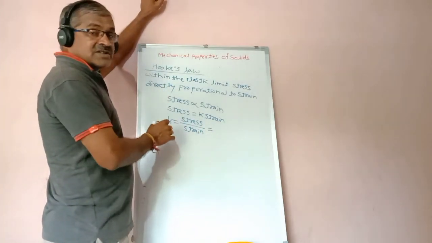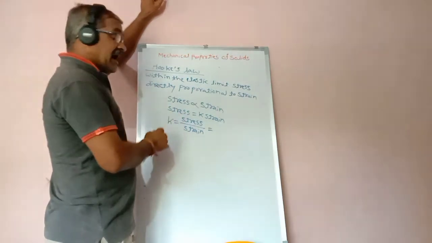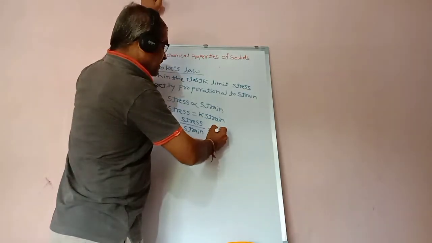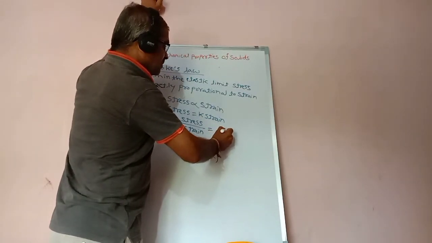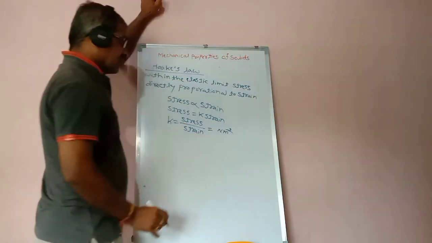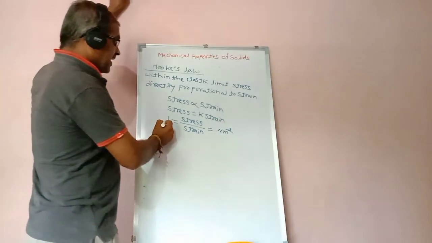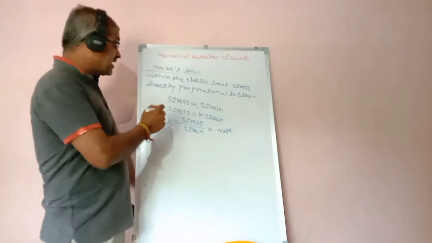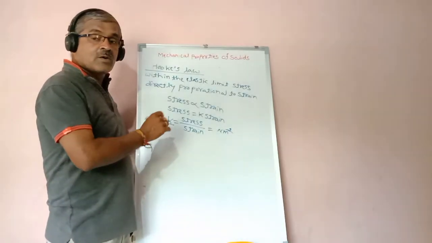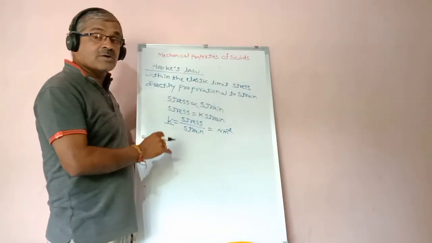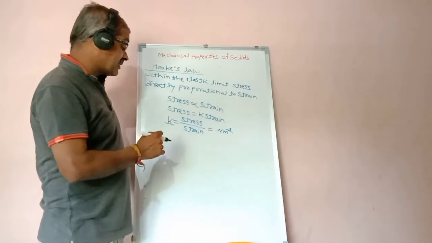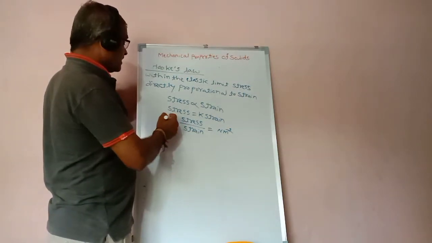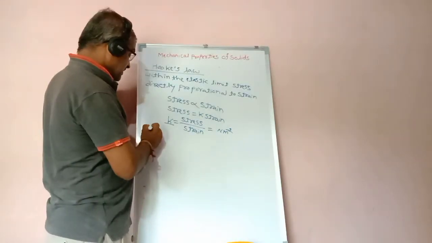Therefore, the modulus of elasticity has the same unit as stress, that is Newton per meter square. Where K is called the proportionality constant, also called the modulus of elasticity. Clear?